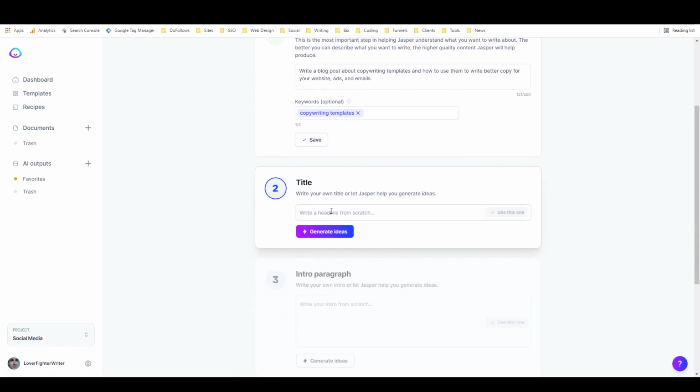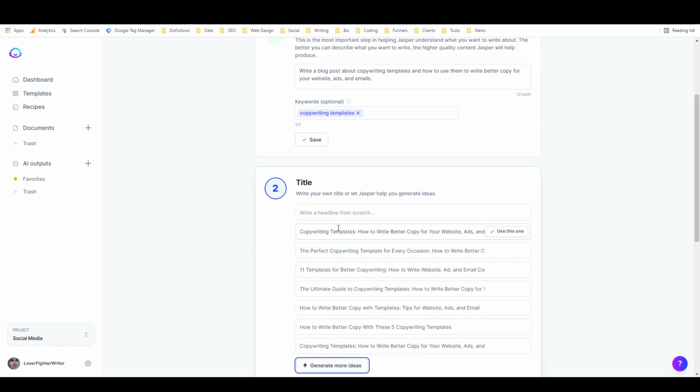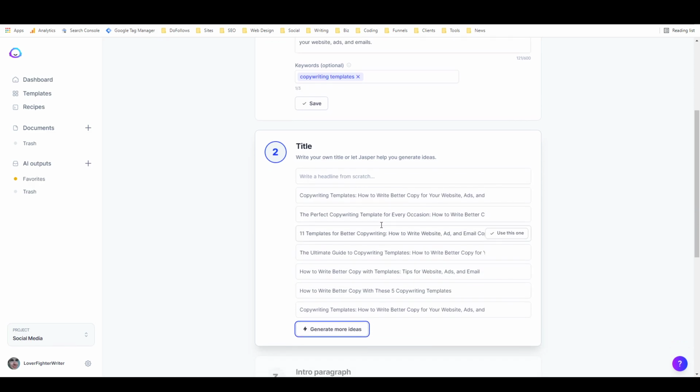And then here you can put in an idea for a headline if you have one, or you can just generate ideas from nothing. And so I'm just going to generate some ideas, and it's got all these ideas for me. I just have to choose one that I like. 11 templates for better copywriting, how to write website, ad, and email copy.